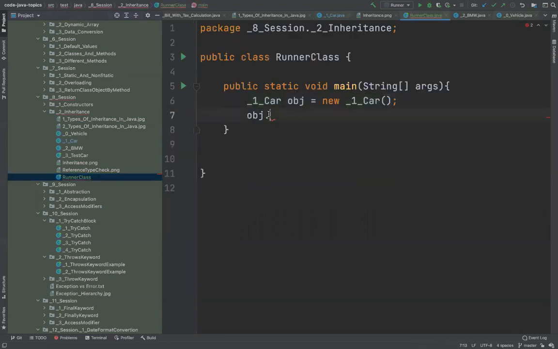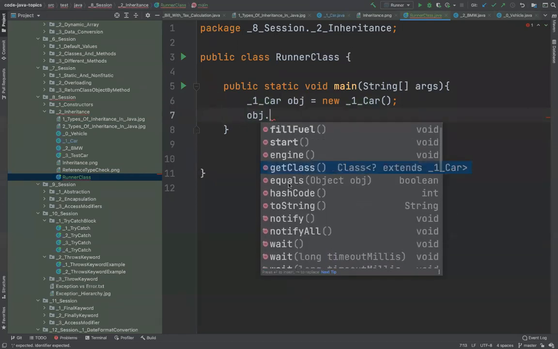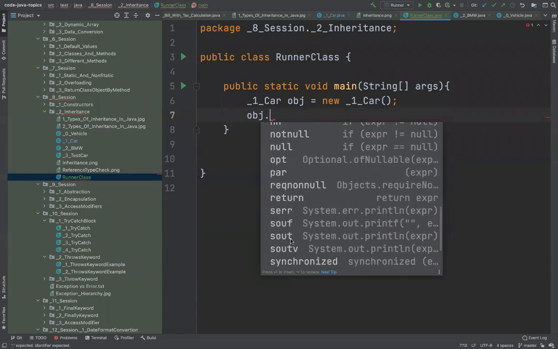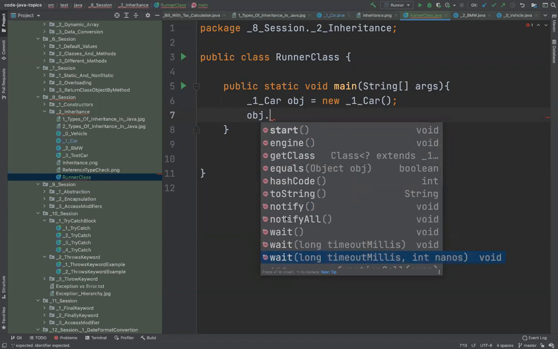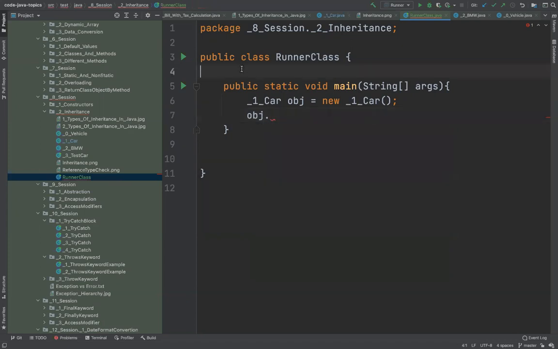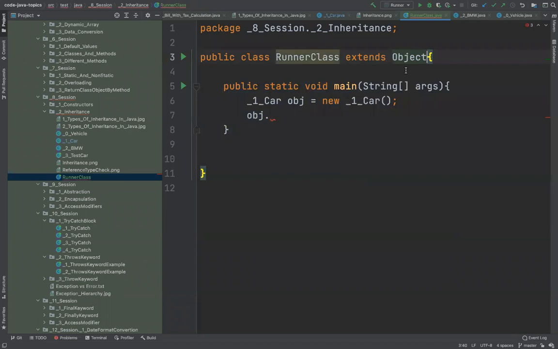But where are these other methods coming from, for example getClass, equals, hashCode, toString, notify? Where are these coming from? So the idea is no matter which class you are creating, even this class which you have here has a parent class called the Object class. So this class is the parent of all, something like God.